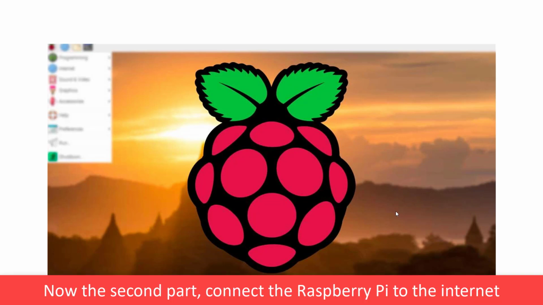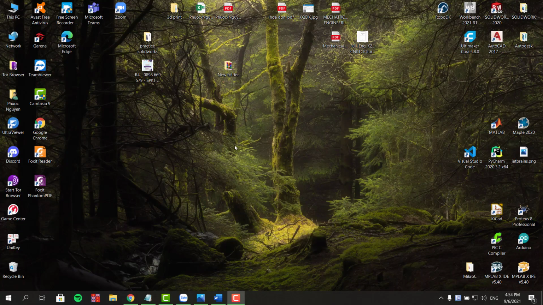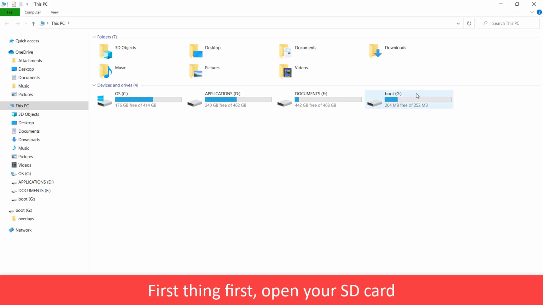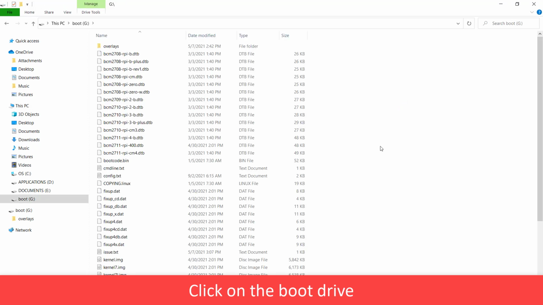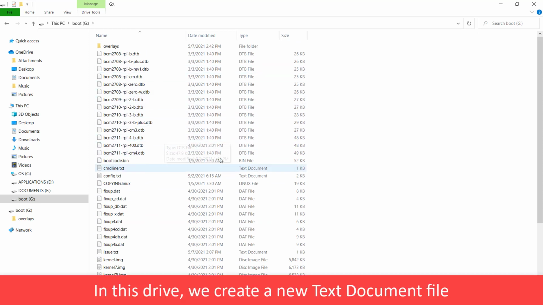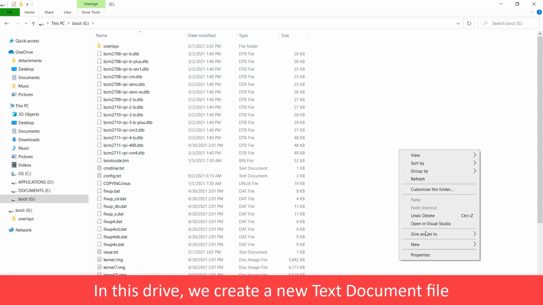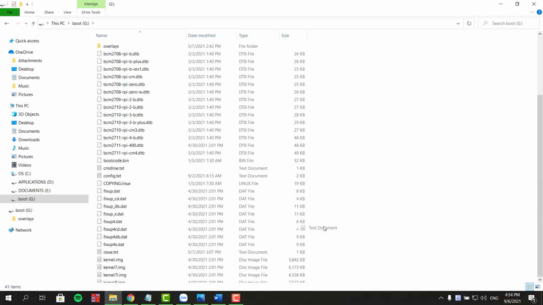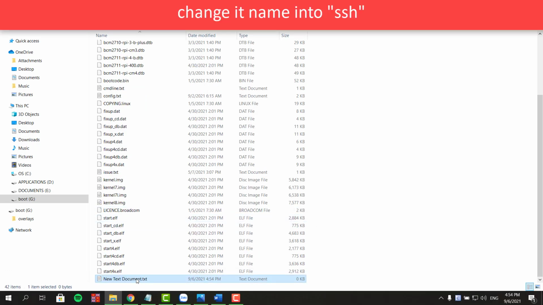Now the second part, connect the Raspberry Pi to the internet. First thing first, open your SD card. Click on the boot drive. In this drive, we create a new text document file. Change its name into SSH.